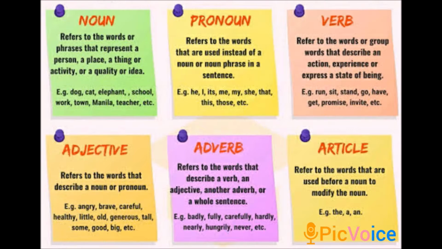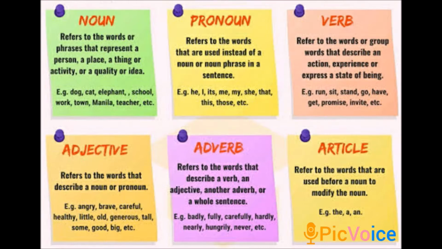Noun refers to the words or phrases that represent a person, place, thing or activity or a quality or idea. Okay, so you all know it's nothing but a naming word that refers to the name of a person, place, thing or an animal.